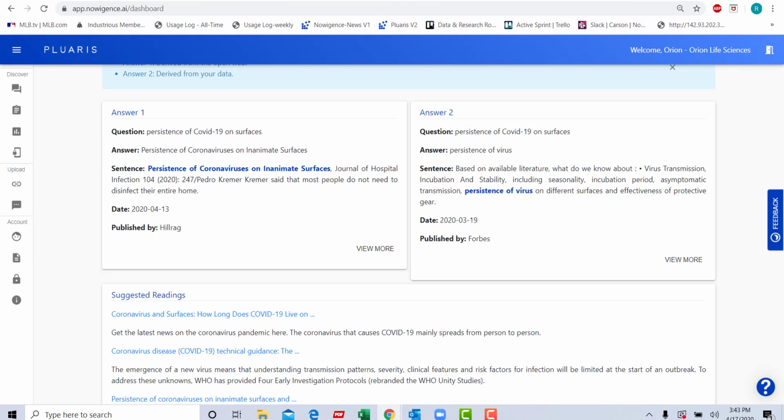To recap, Pluaris was able to take a large dataset of over 18,000 data inputs, summarize, comprehend, and understand what exactly we were looking for. We were able to find information from the benchmarking feature as noted from example 1. And on example 2, we were able to find 3 separate answers, all of which were related through the external web and answer 1, the internal database from answer 2, and the suggested readings, which comes from the internal database as well.